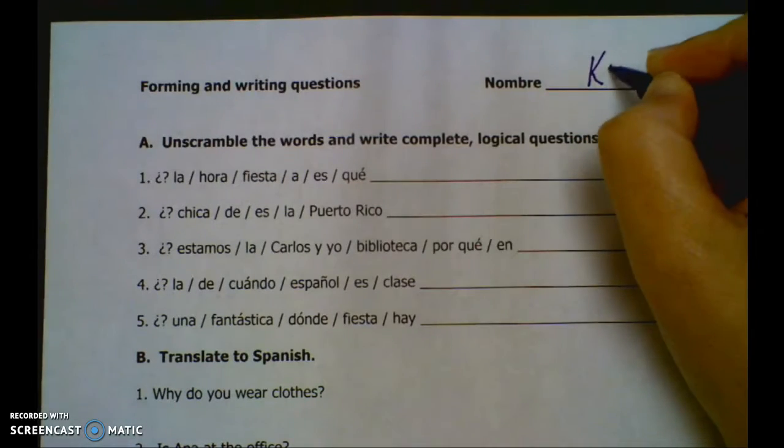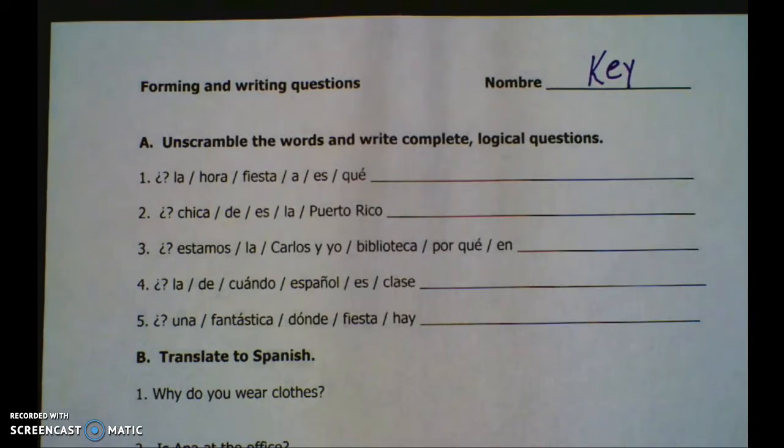This is going to be the answer key for your homework last night. I know some of you might just look at the answer key and you're fine. Some of you like to hear a little bit of an explanation. So let's go ahead and we're going to do this in two parts. One video is going to be the top half, one video will be the bottom half, and we'll just kind of take it from there. That way you can use the one that you need when you need it. So let's start with unscrambling the words and writing complete logical questions.